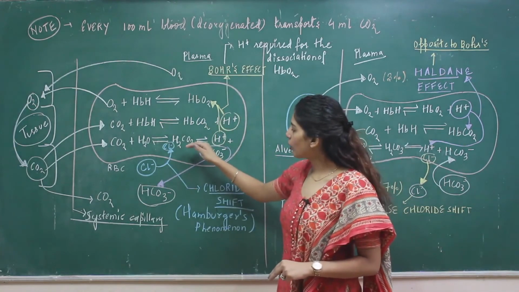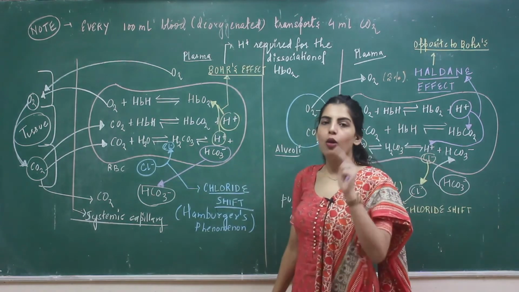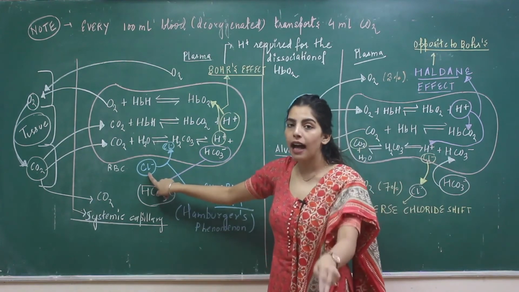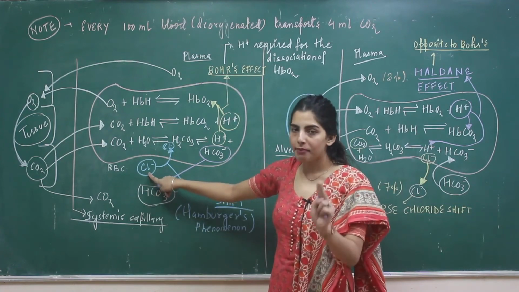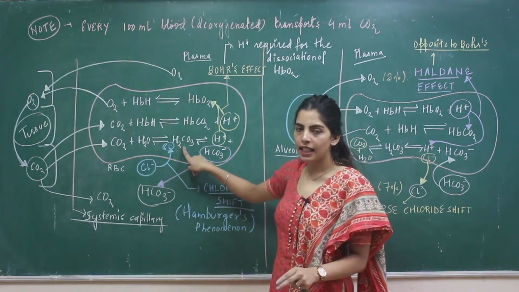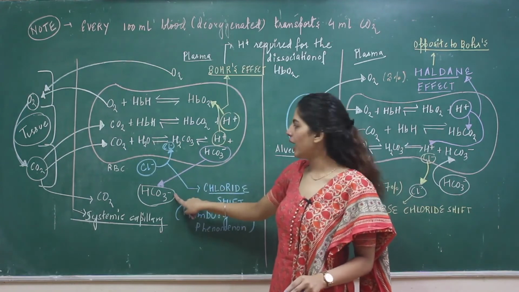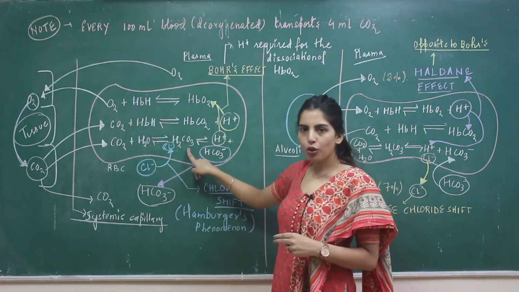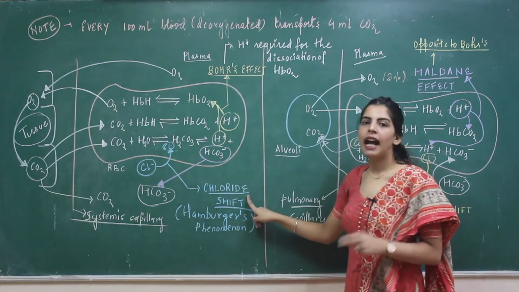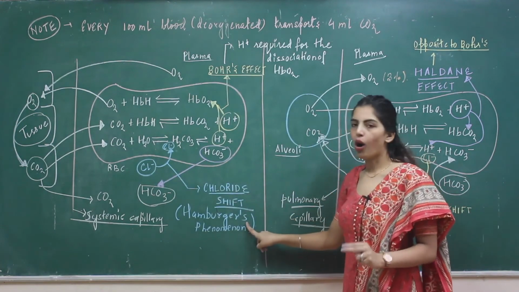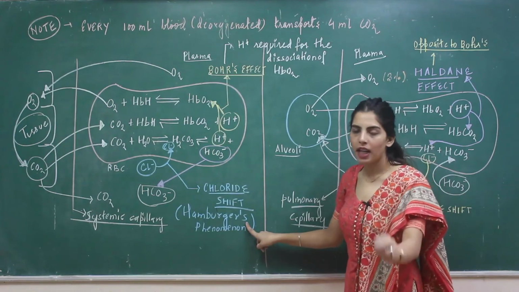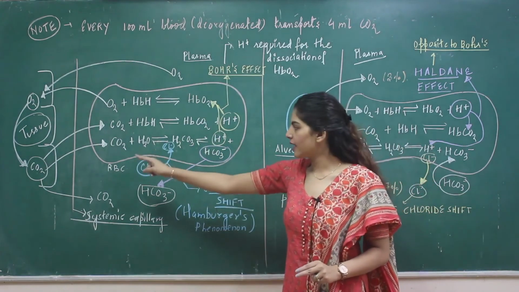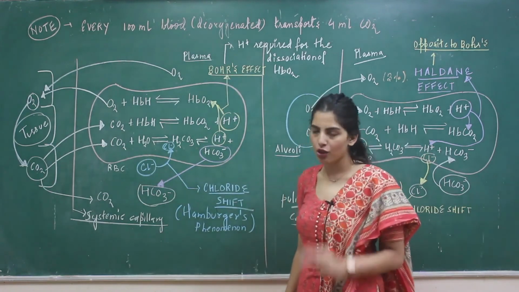To balance out that ionic concentration, you are shifting one chloride ion from the plasma into the RBC, which is called chloride shift or Hamburger's phenomenon. Where is it seen? Obviously shift to right, because this is dissociation of oxygen.